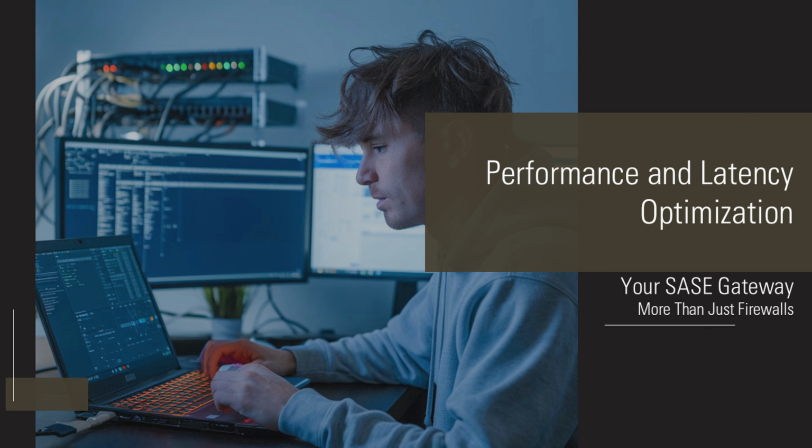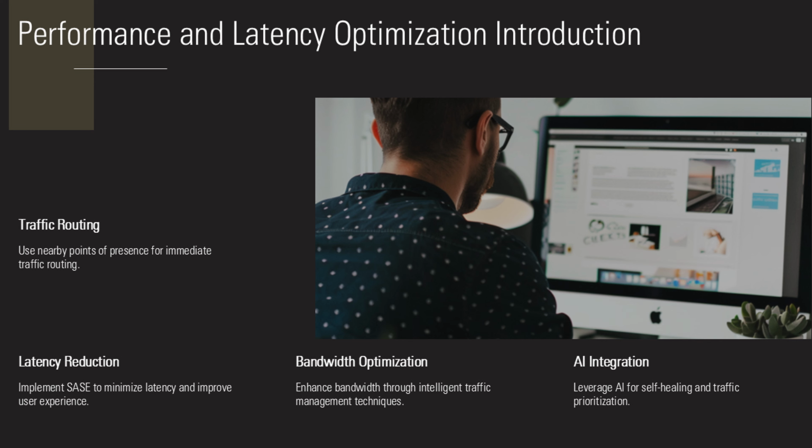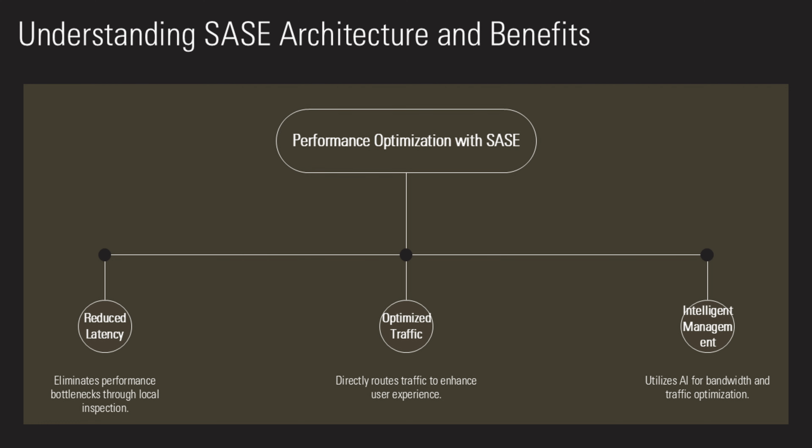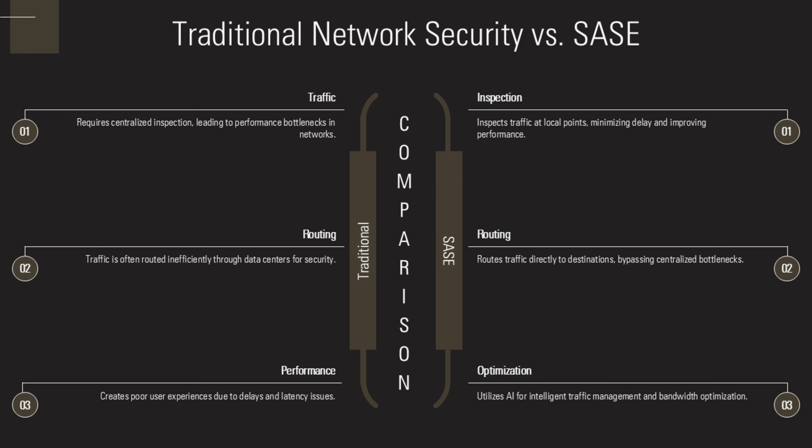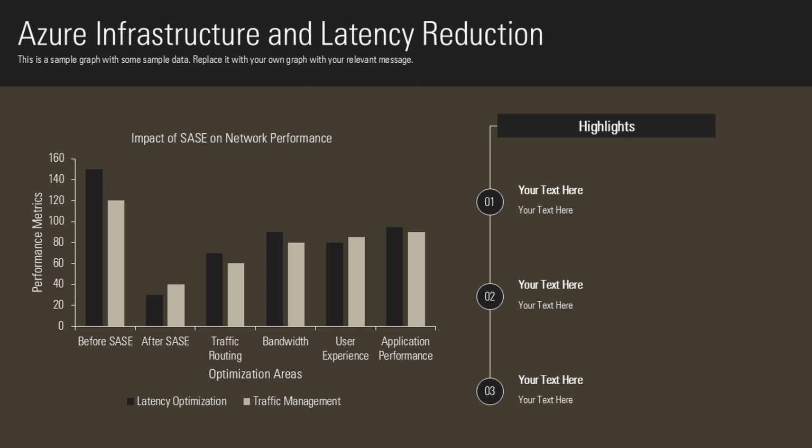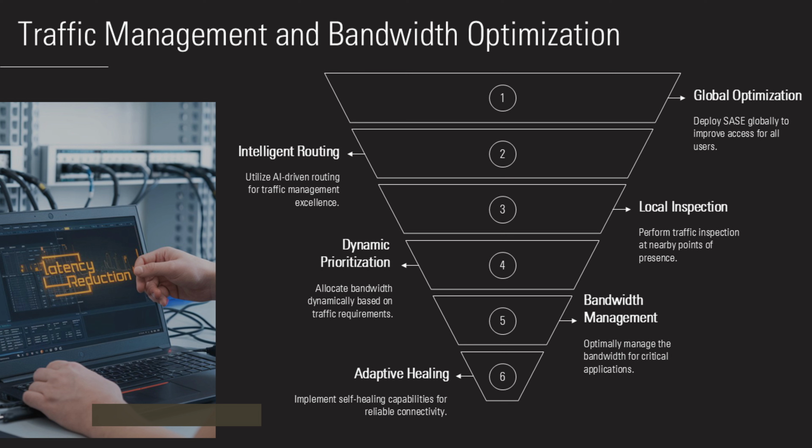SASE integration with Azure infrastructure significantly improves network performance by reducing latency and optimizing traffic routing. Traditional network security approaches often require hairpinning traffic through centralized data centers for inspection, creating performance bottlenecks and poor user experiences. SASE architecture deployed on Azure infrastructure eliminates these inefficiencies by inspecting traffic at nearby points of presence and routing it directly to destinations. The optimization benefits extend beyond simple latency reduction, including intelligent traffic management and bandwidth optimization.